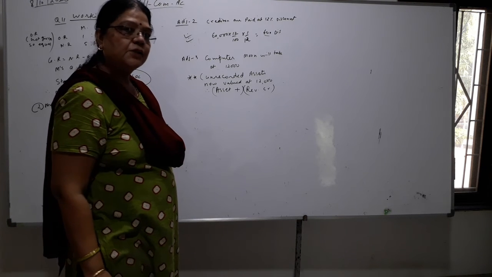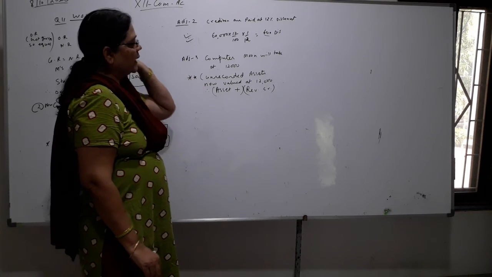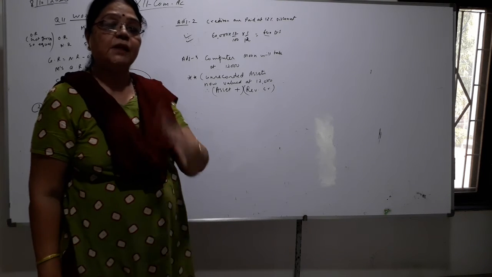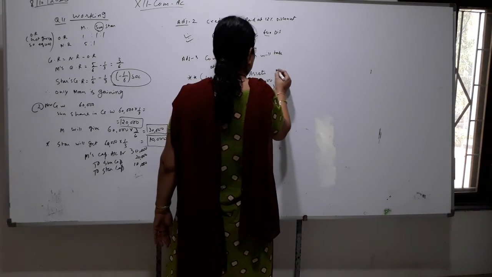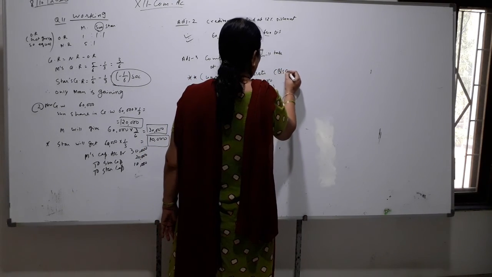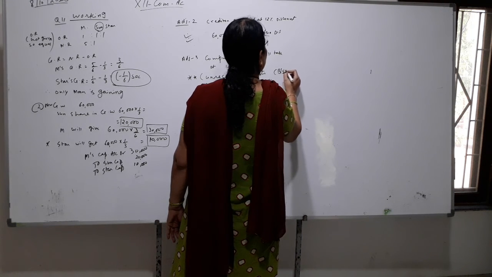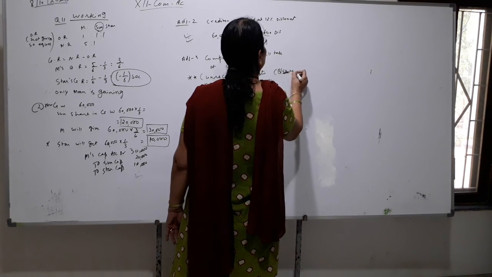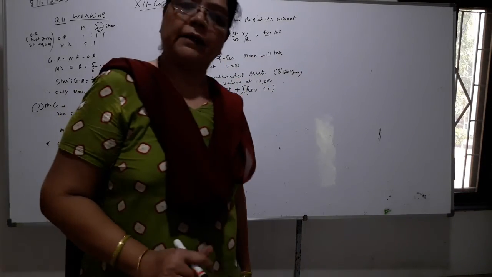In your balance sheet we will not write. Now computers, Moon will take 12,000. Computer, if you see in the balance sheet, is not given. It is an unrecorded asset. It is not recorded.